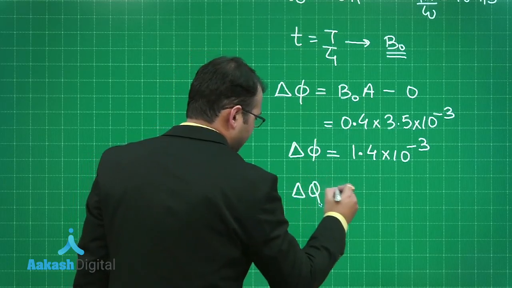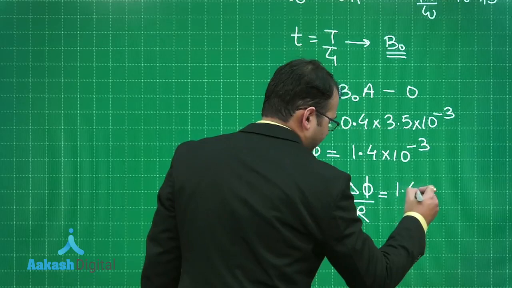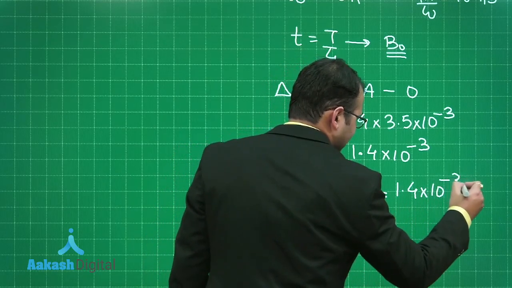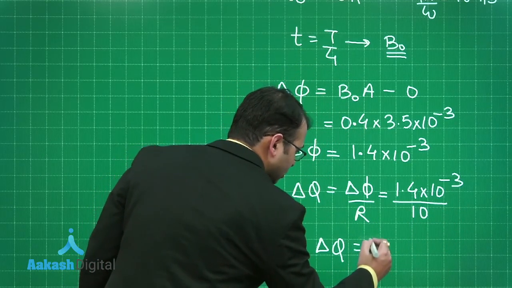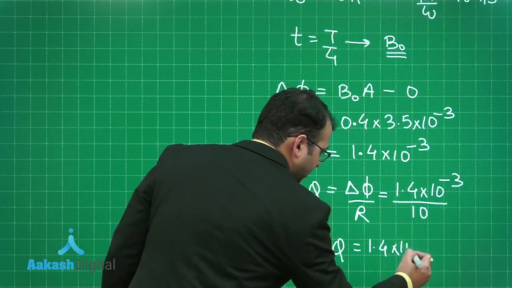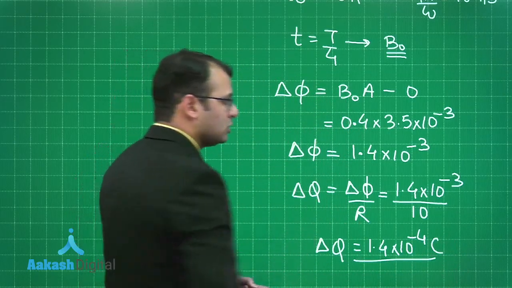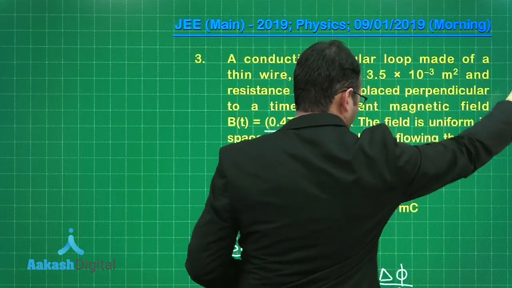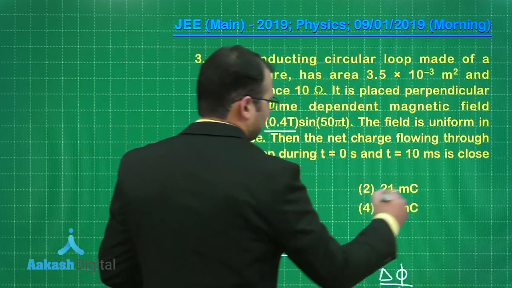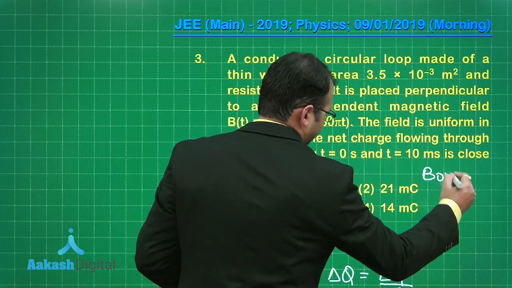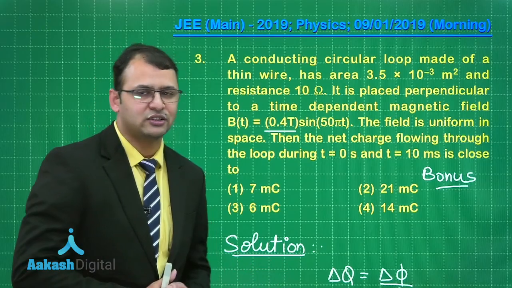So delta Q would be simply equal to delta phi by R as per the formula. So it would be 1.4 into 10 to the power minus 3 divided by 10. So delta Q would be equal to 1.4 into 10 to the power minus 4 coulomb, right? Now let's see which is the best option matching to it. As per the question, none of the options are matching. That means you will get a bonus for this question, right? So let's take our next question, that is question number 4.